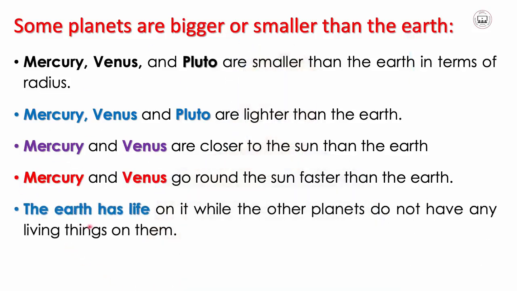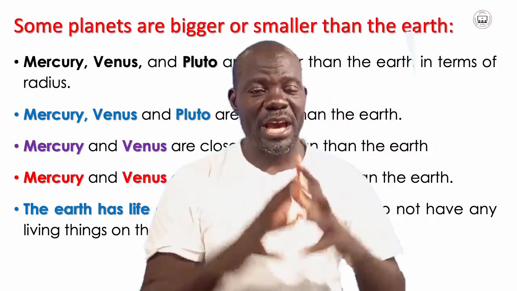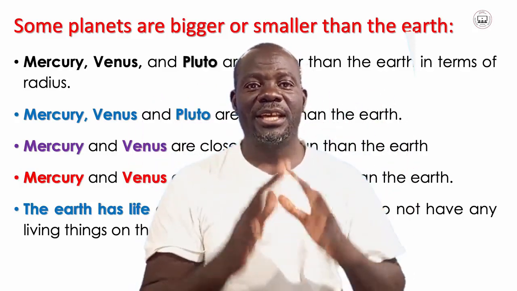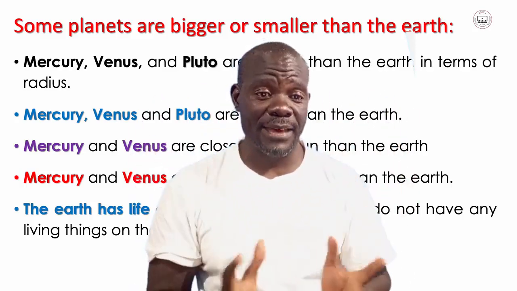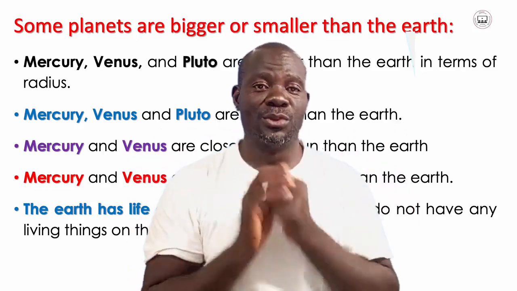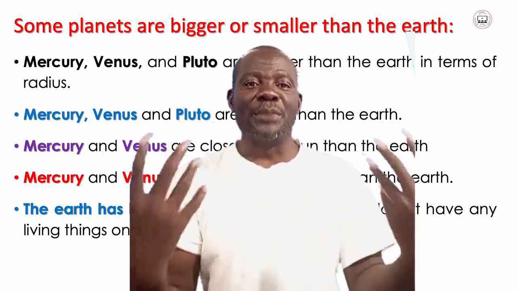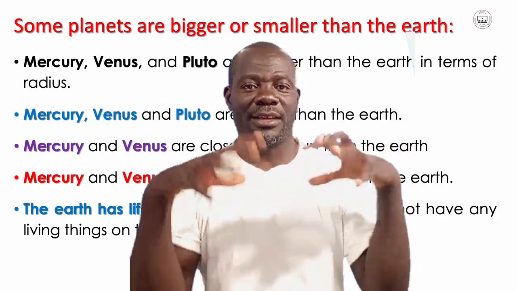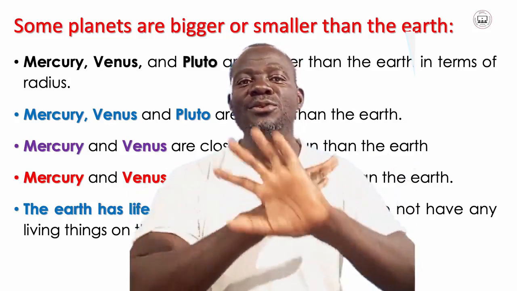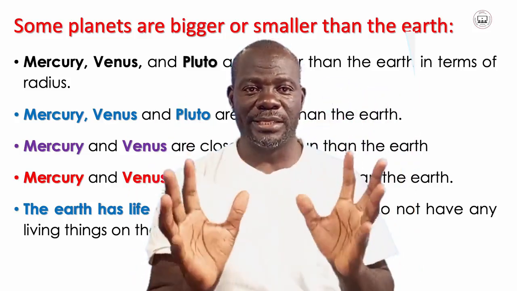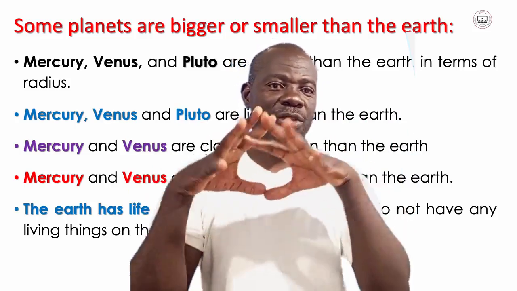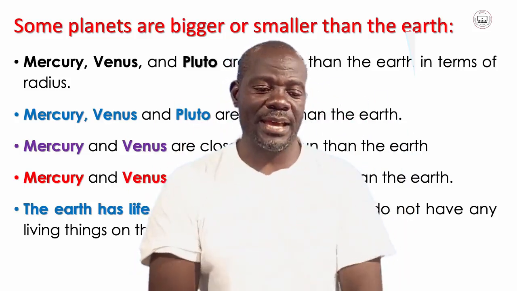And also, the Earth has life on it, while the other planets do not have any living things on them. Our Earth, the planet where we are living, is the only planet that has life. All other planets do not have life. So look at it, we are breathing today because we are on Earth, and on Earth there is life. Apart from Earth, nowhere in the solar system do we have a planet that has life.